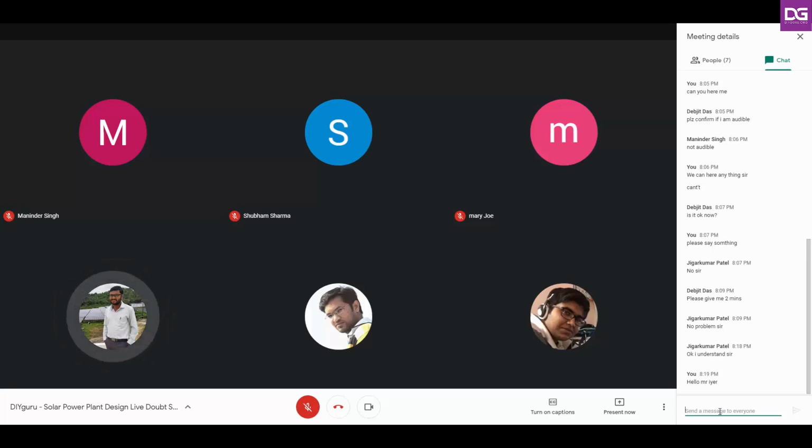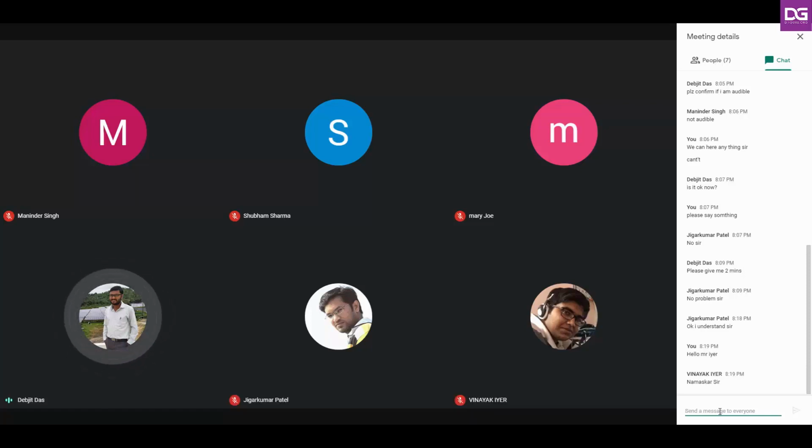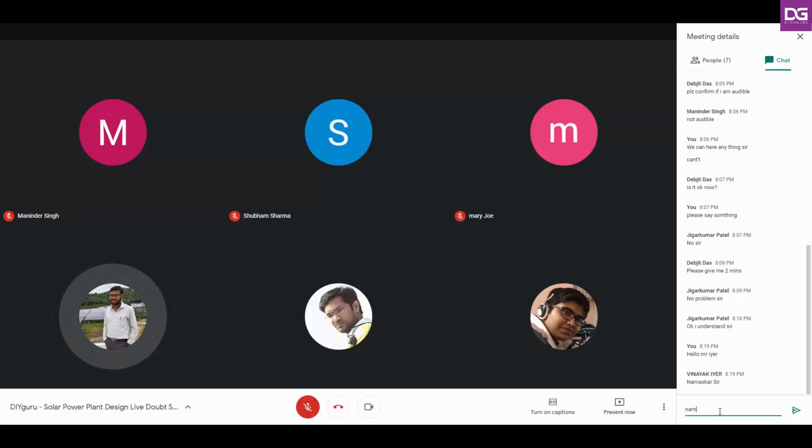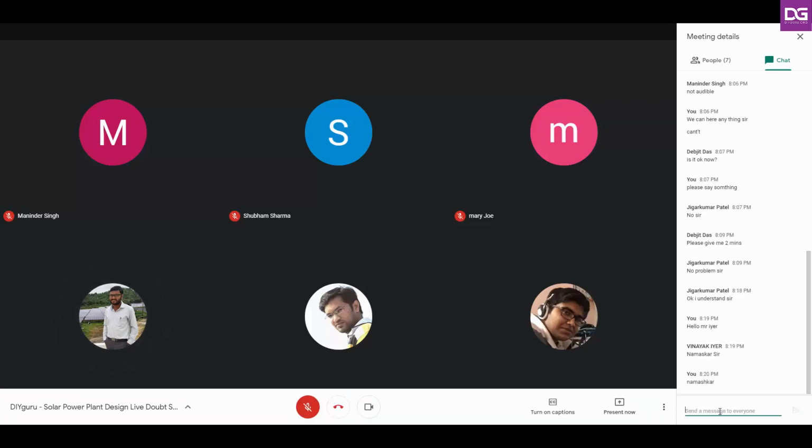Okay, so my suggestion is that just click on all the check boxes and later, whatever tools you don't need, you can make a cross mark over there, then it will vanish. Got it? So just try to do what I have told right now, and if you still face any issue, then I will show you live.